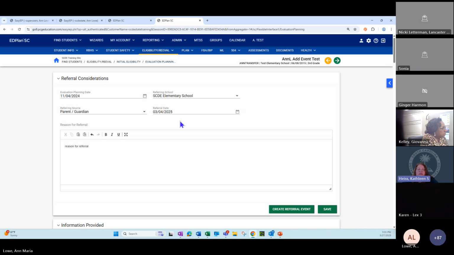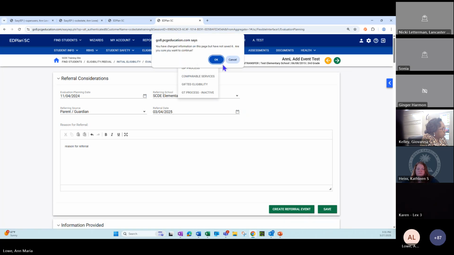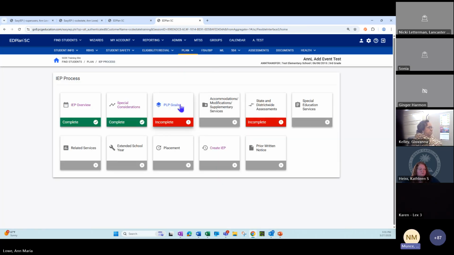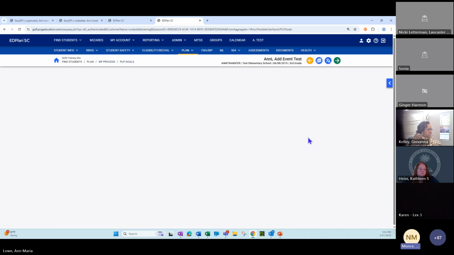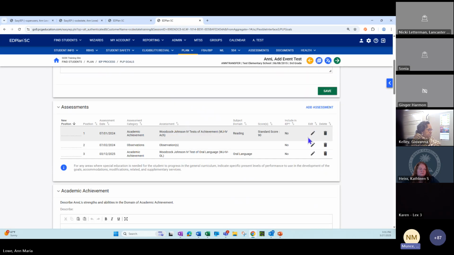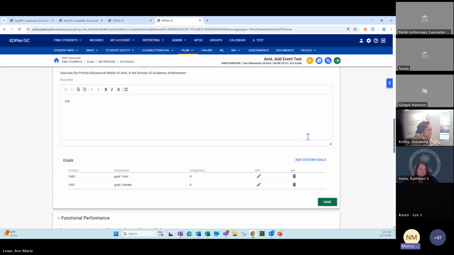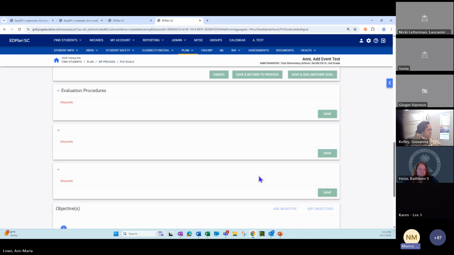Then the next thing we have is the goal begin and end date ROC, and I think Nick's covering that. Yeah, definitely. So we're aware of a few cases right now where IEPs are being finalized where the begin date of a goal is prior to the begin date of the IEP, or the end date of a goal is after the end date of an IEP.